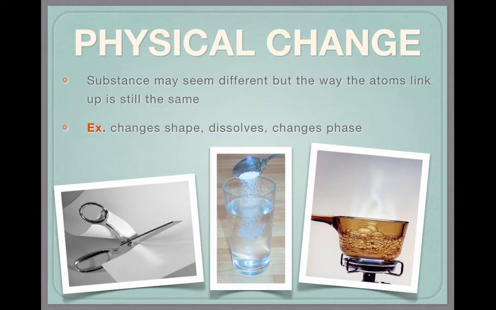If you were to dissolve sugar or salt within water, it may dissolve, but it's still within the water. And so it's like the water molecule and the sugar molecule are still separate. Changes in phase. So if you're boiling water and then some of that water turns into steam, so that gas, if you were to trap that steam and look at it, the atomic structure of the steam is still the same as what it was when it was in the water state. Same thing if it were to change to ice, it would still be H2O.